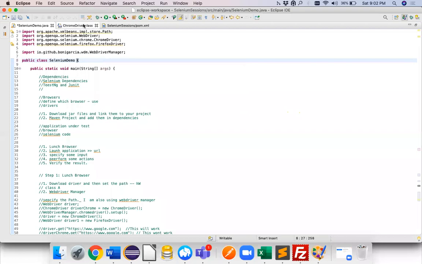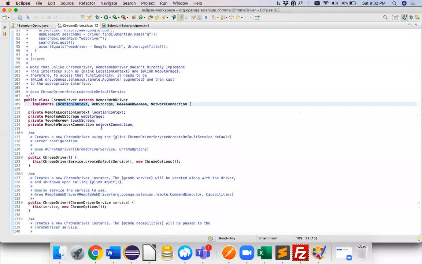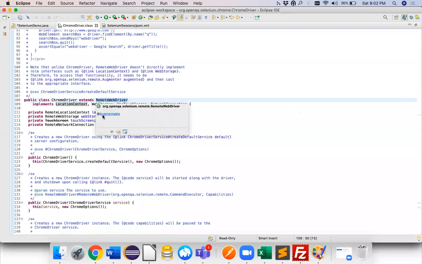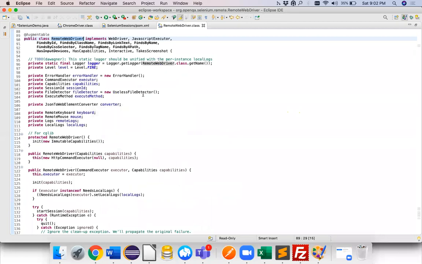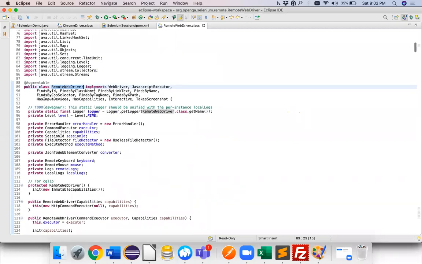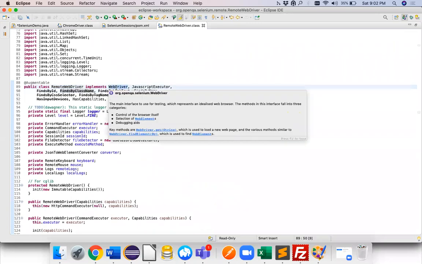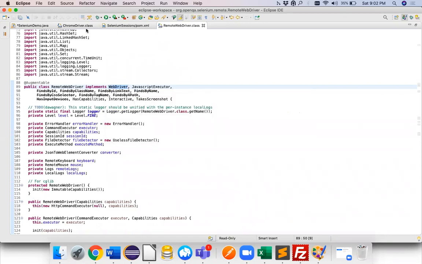But ChromeDriver is not implementing it, because if you see, ChromeDriver is extending RemoteWebDriver. So RemoteWebDriver is the parent of ChromeDriver. And now when you go to RemoteWebDriver, it implements WebDriver. Guys, are you catching the point over here? RemoteWebDriver is implementing your WebDriver.